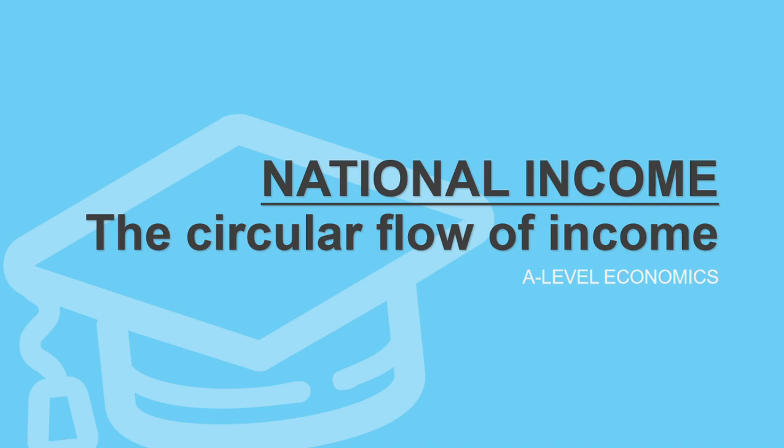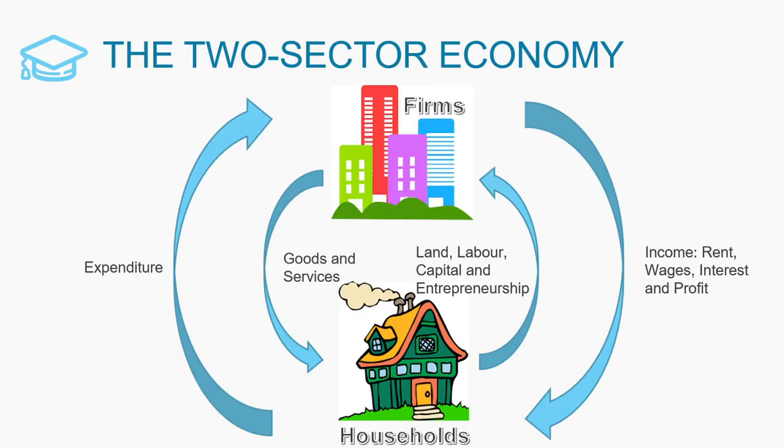National income for A-level economics. The two-sector economy. Consider the economy to be made up of firms and households. This model shows the interaction between households and firms.